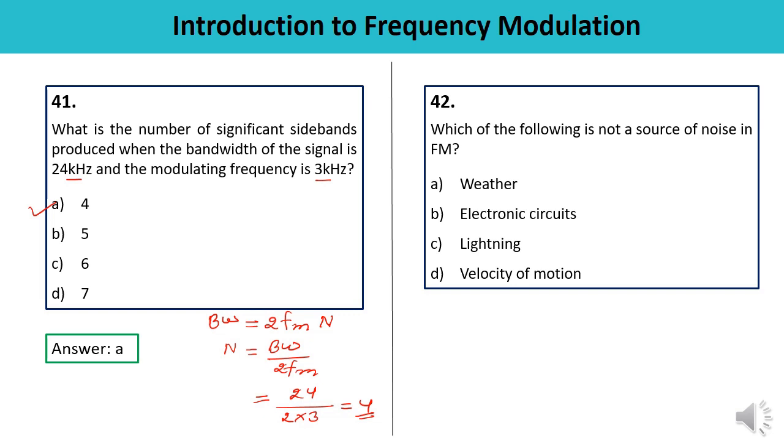Question number 42 is which of the following is not a source of noise in FM? Weather, electronic circuits, lightning, velocity of motion. So lightning strikes, ignition system, motors, electronic circuits, and weather create interference signals which are known as noise, and they are generally of high frequency and spikes of the voltage. So velocity of motion, that is not a source of noise in FM. Yes, this is the correct answer.